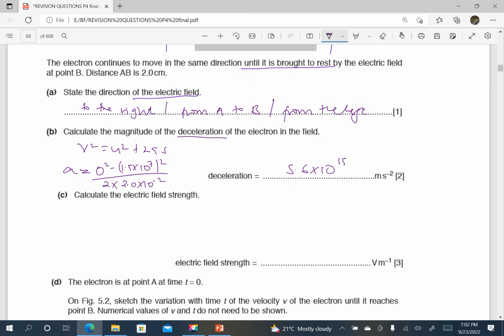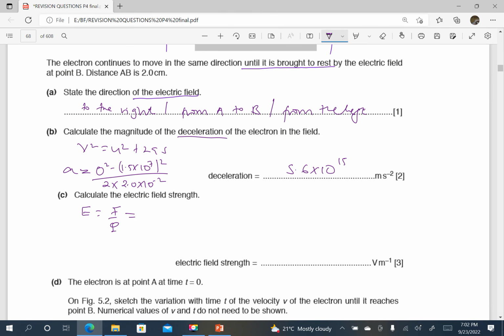Part C, calculate the electric field strength. To calculate the electric field strength, we know that E is defined as the force acting on a unit positive charge.